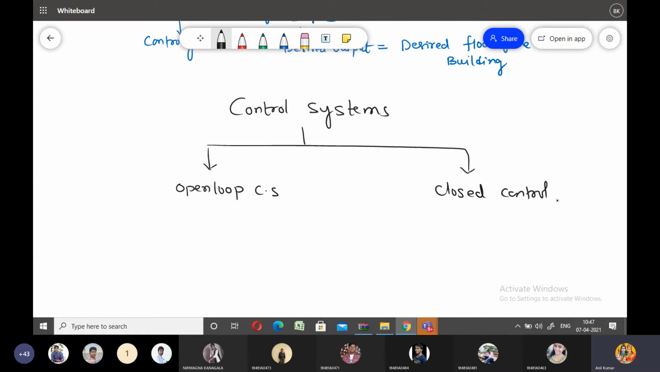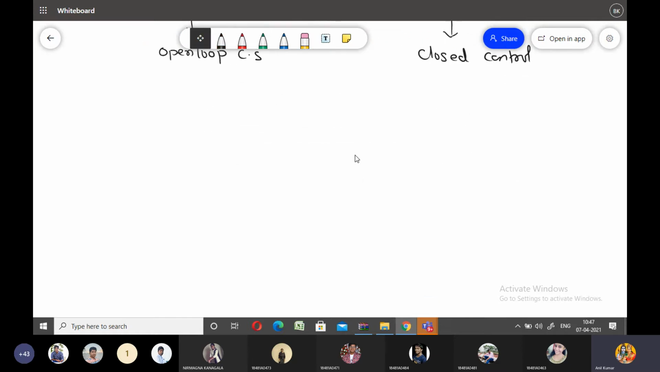So what is open loop control system, what are the things associated with it, what are its advantages, disadvantages, and examples? I would like to cover all these things in this particular lecture. Up to now I discussed what is control system and what are the examples of control systems. Now I would like to start the first one, that is called open loop control system.